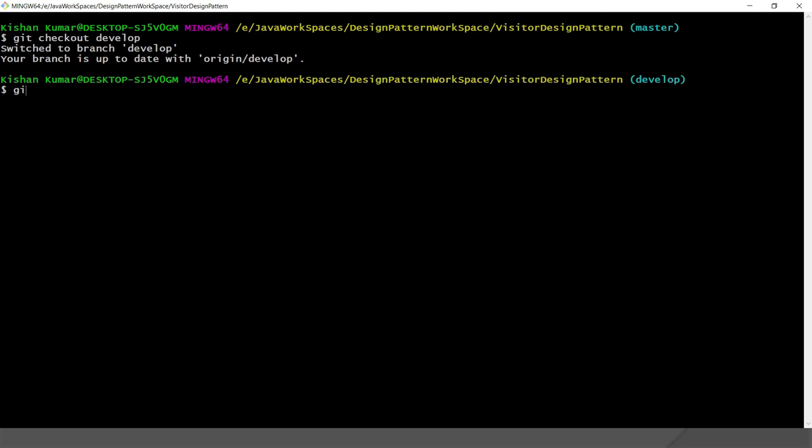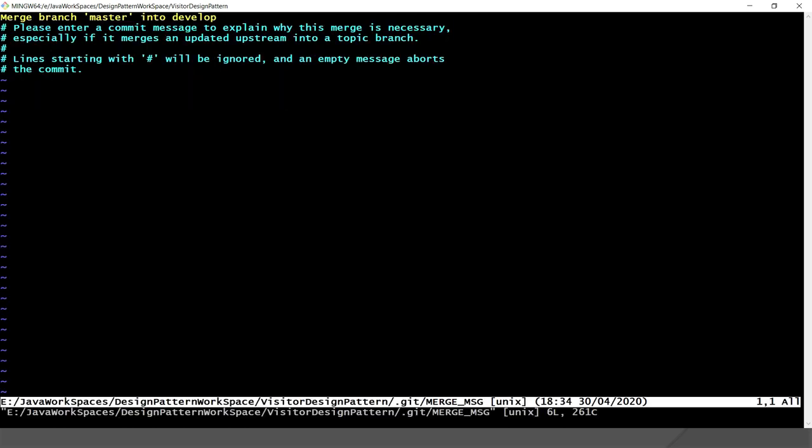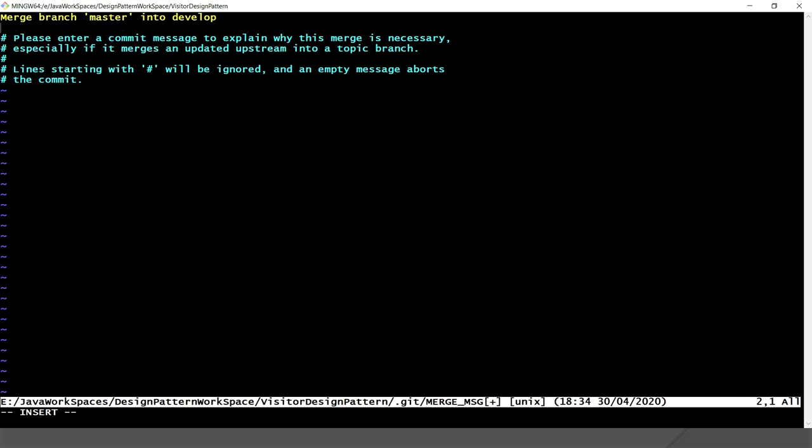Now I do git merge, and here I'm going to do git merge master, what we have discussed in the slide, right? So here you can see this is trying to merge, so this will generate a merge commit. So here you can press I, and here I'm going to specify the message. Anyway, there is a default message.